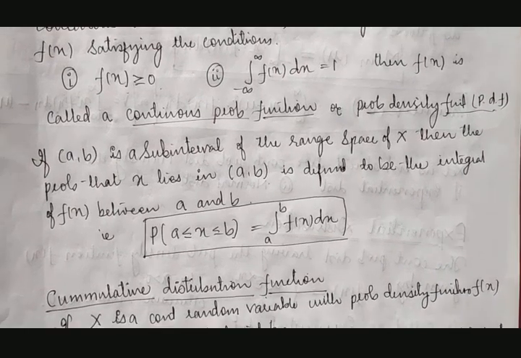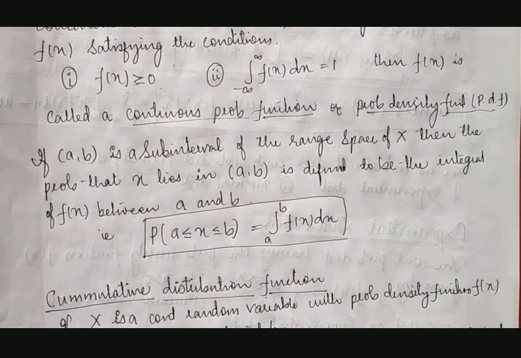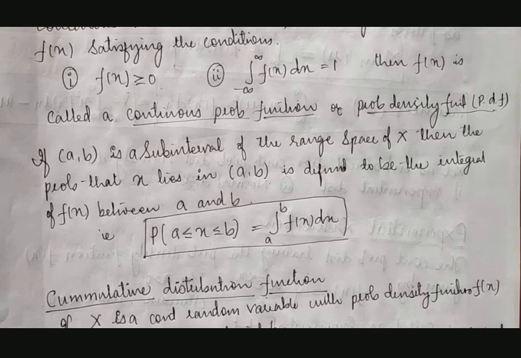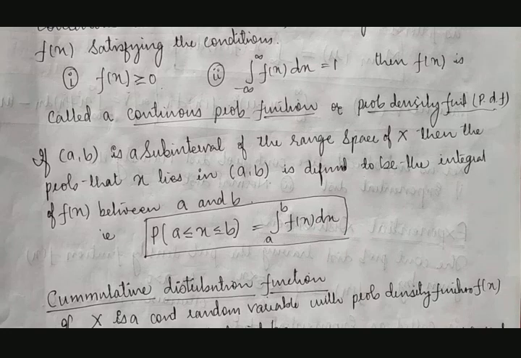Suppose a value lies between two limits a and b, then to find the probability between these two values, we can use the integration sign of f of x between the interval. For example, if x lies between 2 and 3, and they ask us to find the probability of x which lies between 2 and 3, then what to do? We have to integrate the given function between 2 and 3. That will be our probability.